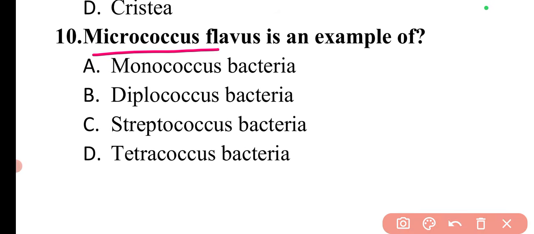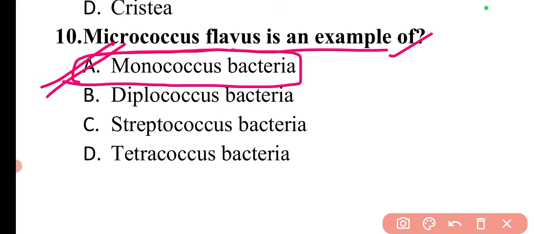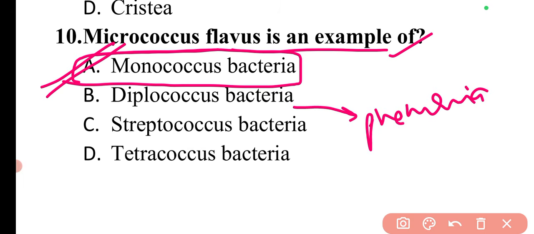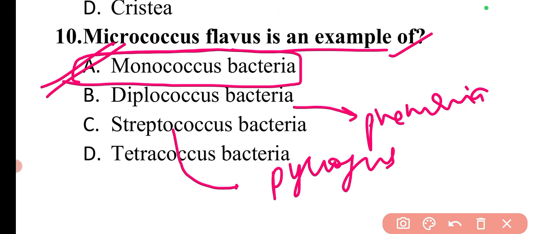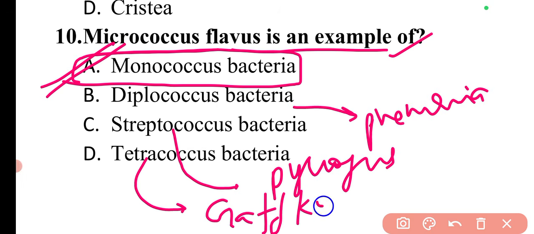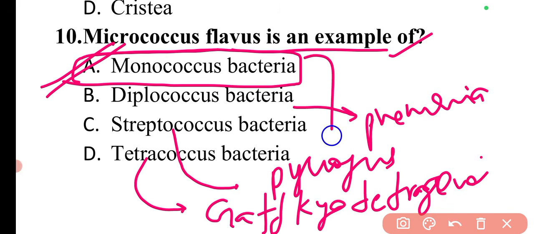Next question is, Micrococcus flavus is an example of what? Basically Micrococcus flavus is a type of monococcus bacteria. So here option A will be the correct answer. If I talk about an example of Diplococcus bacteria, it will be Diplococcus pneumoniae. If I talk about Streptococcus bacteria, then it will be Streptococcus pyogenes. If I talk about Tetracoccus bacteria, the example will be Gaffkya tetragena. So these are the different examples of these different types of bacteria.